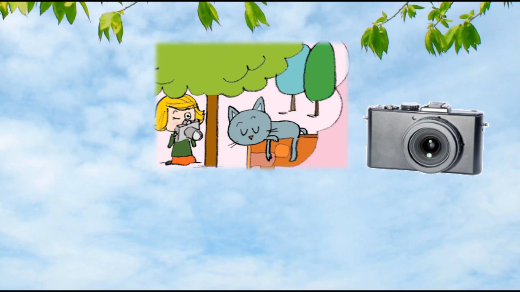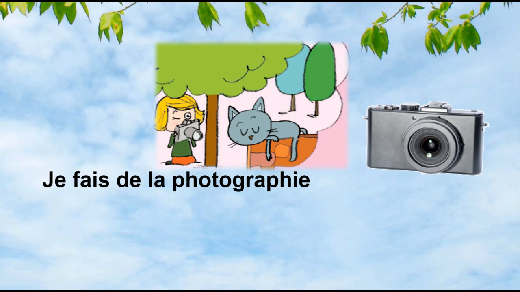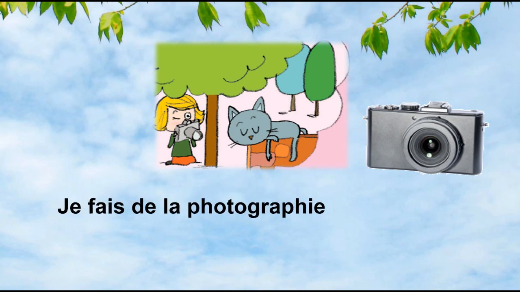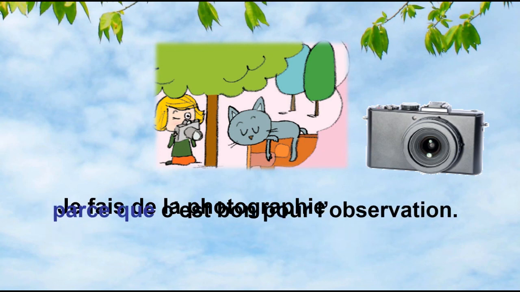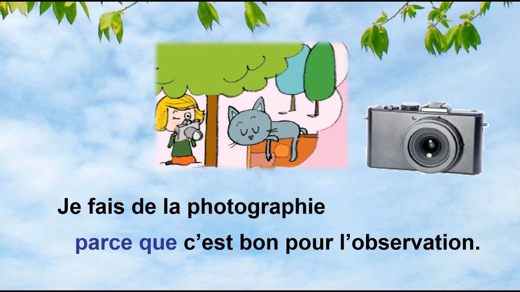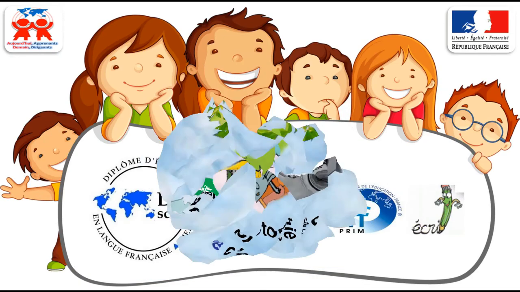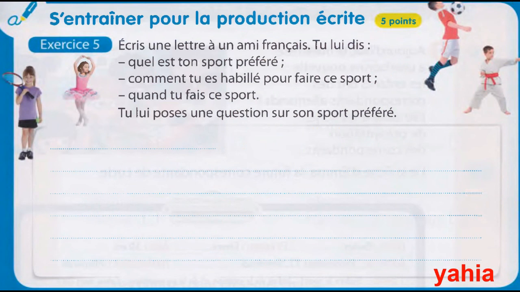Here, for example, je fais de la photographie parce que c'est bon pour l'observation. If I want to describe the photo, I say elle fait with T de la photographie. So that's what we have, the activity we did. We have also something to write, how we can write as letters.